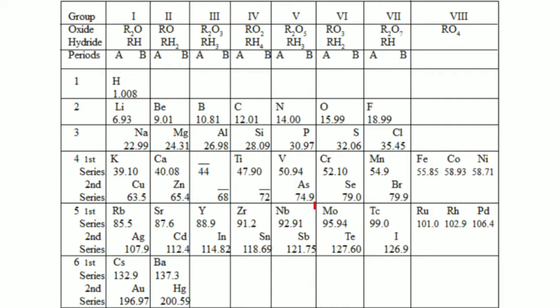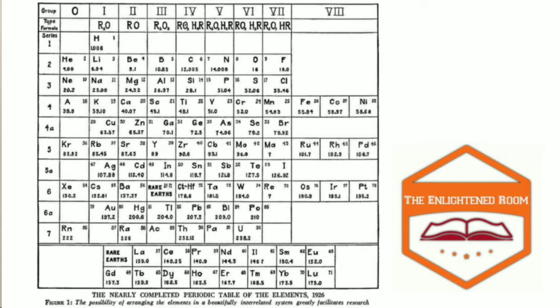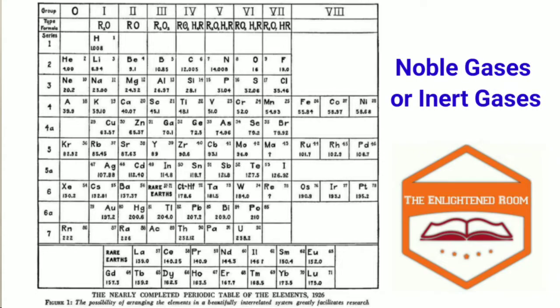Another example is that tellurium is placed before iodine. The atomic mass of tellurium is 127.60 and that of iodine is 126.90. Another achievement of Mendeleev's periodic table is about inert gases or noble gases.